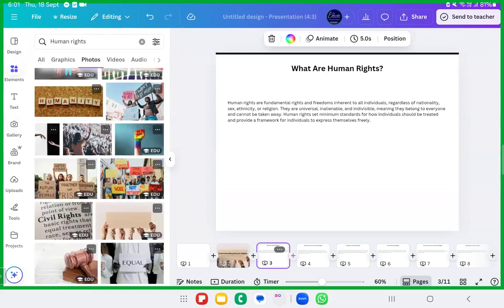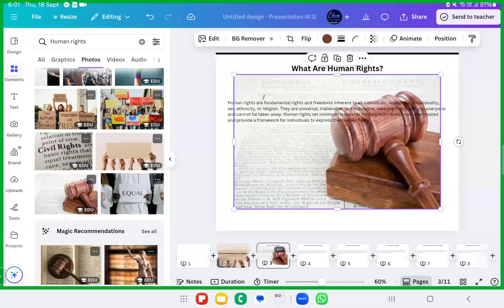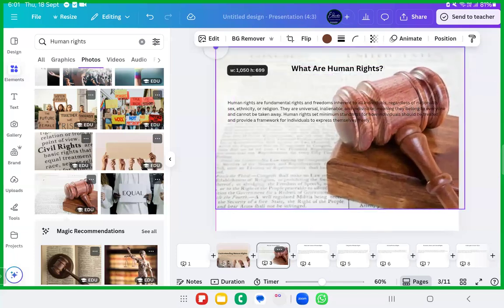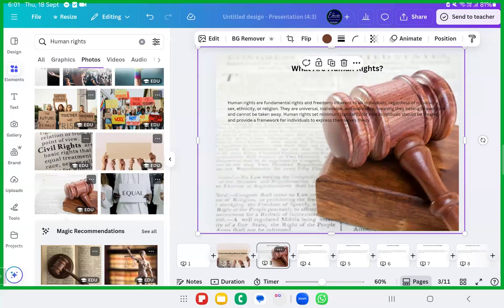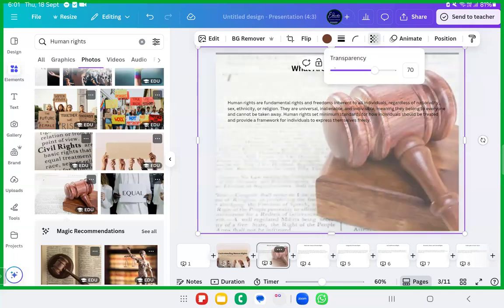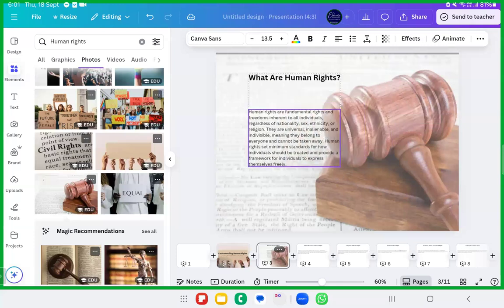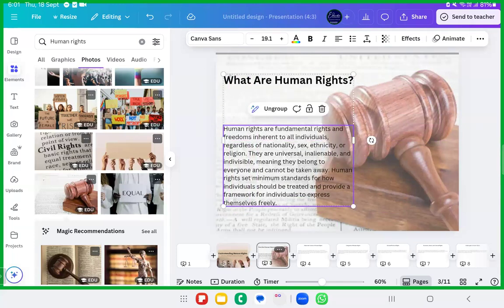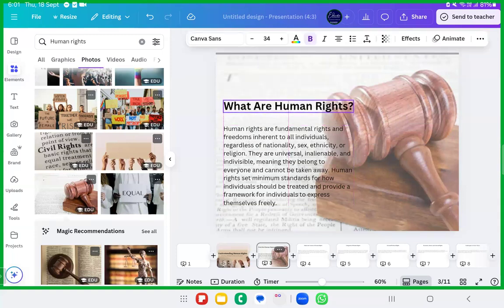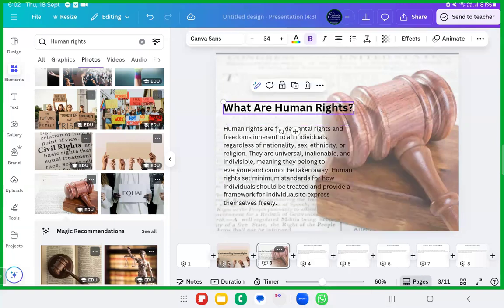Now I'll just go ahead with the second one. What are human rights? For this one, I'll make use of this one. Okay, when you use such a background, make sure the transparency is reduced. Make these things darker. Make it on the left side or the right side. In that way, make sure you're ungrouping them. At least create 3 beautiful slides with this.